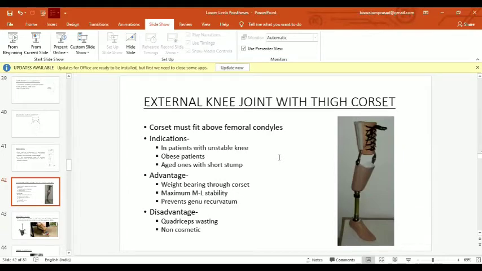Advantages. What are the advantages? Weight bearing through the corset is very comfortable. Maximum mediolateral stability, prevents genu recurvatum. But it also has some disadvantages. As the weight is borne through the corset, wasting of the quadriceps muscles occurs, and there can be muscular atrophy. It is very non-cosmetic, and it is very rarely used. We don't prescribe it often for the geriatric patient; we go with other options.